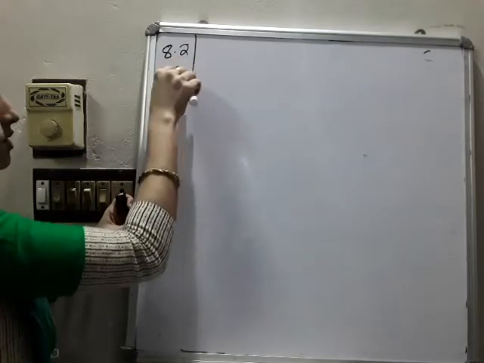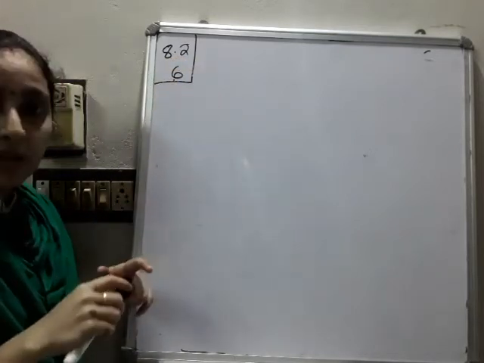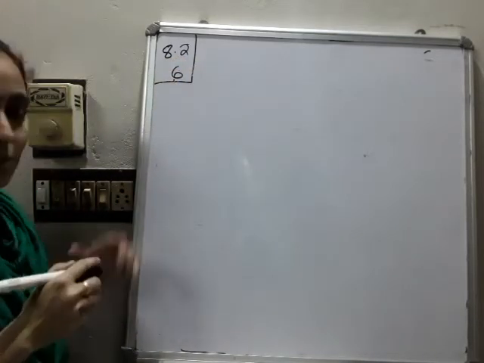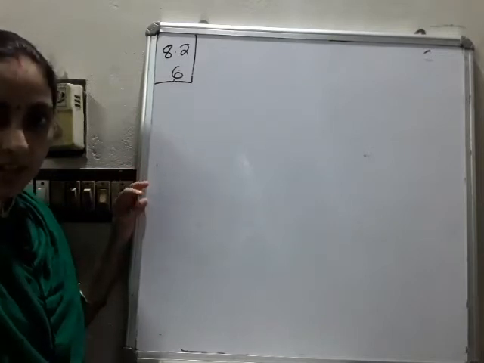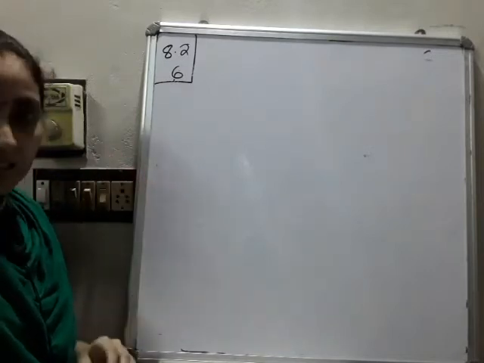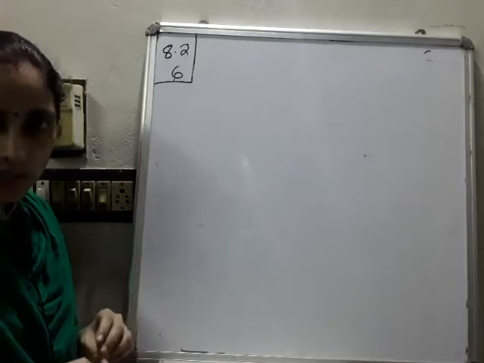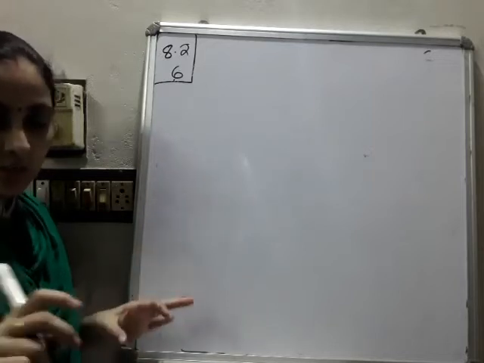Then we will move to exercise 8.2, the 6th question. The homework question only, the previous class homework question. I will not write all the steps, but just explain how to do that. If anyone has not done it, just go through this.